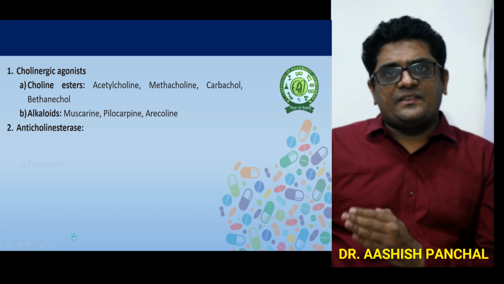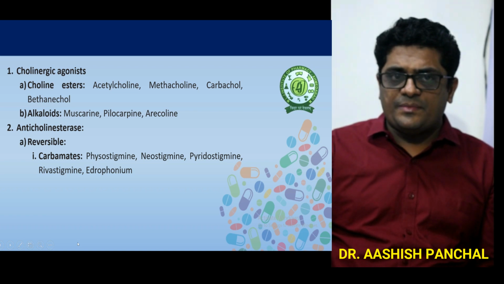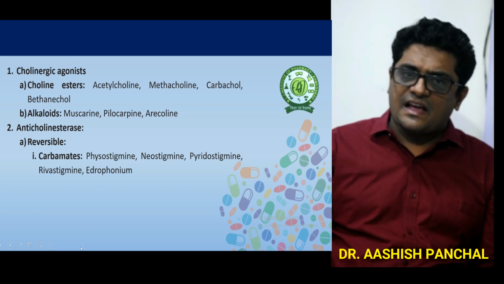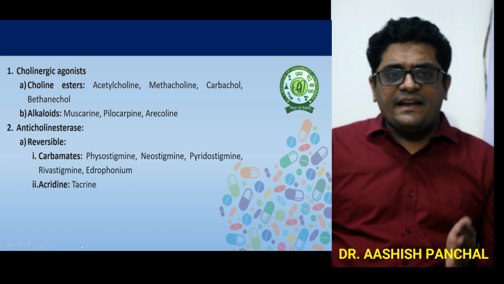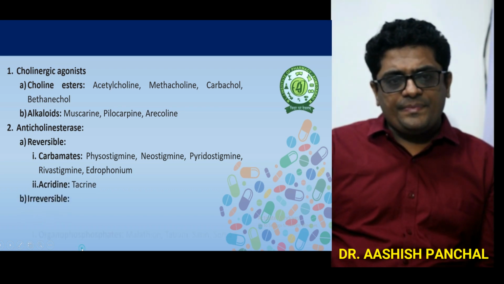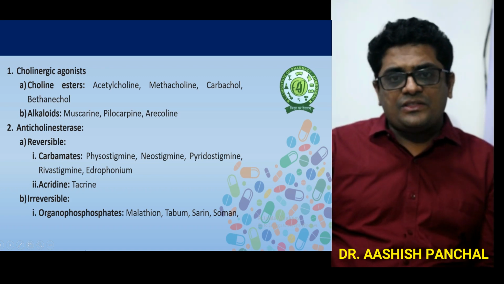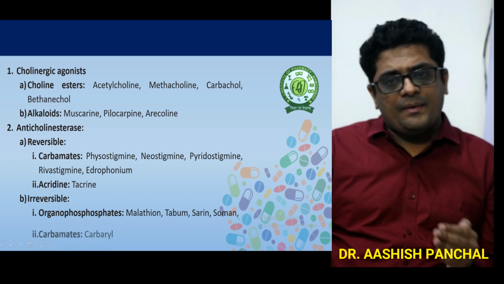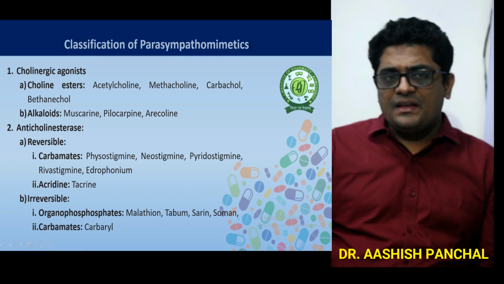Third are the anticholinesterase drugs, which are reversible and irreversible. The reversible drugs are the carbamates: physostigmine, neostigmine, rivastigmine, etc., and the acridine derivative, that is tacrine. The irreversible drugs are the organophosphates: malathion, parathion, tabun and sarin, and the carbamate carbaryl. These are all the parasympathomimetic drugs.